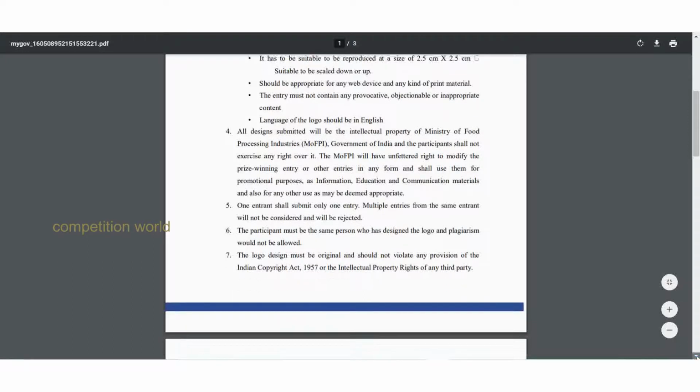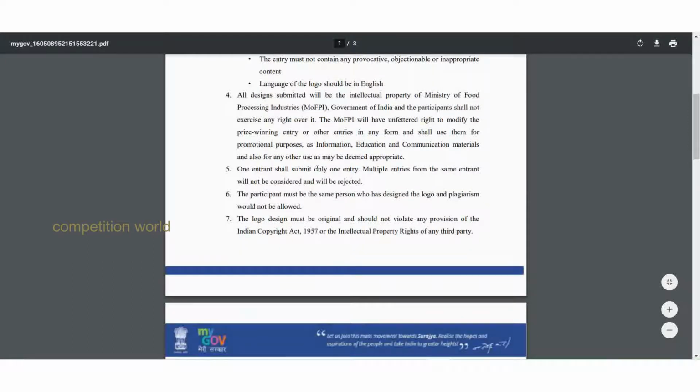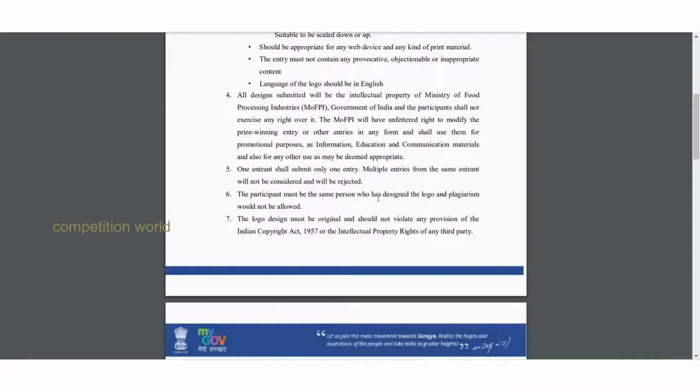One entrant shall submit only one entry. Multiple entries from the same entrant will not be considered and will be rejected. So you have to submit only one entry. Don't submit more than one entry. If you submit, then every entry will be rejected by the selection committee.